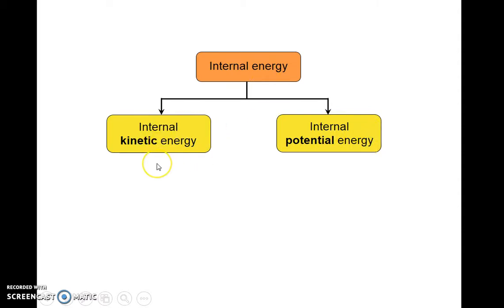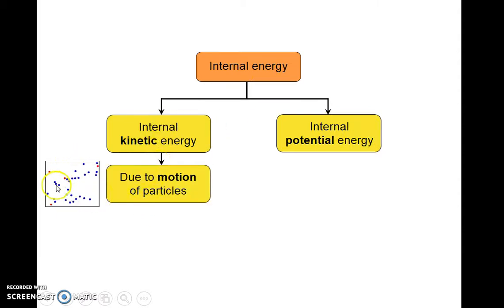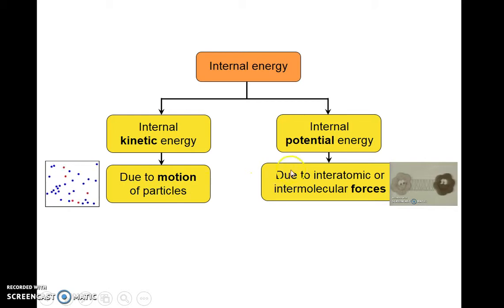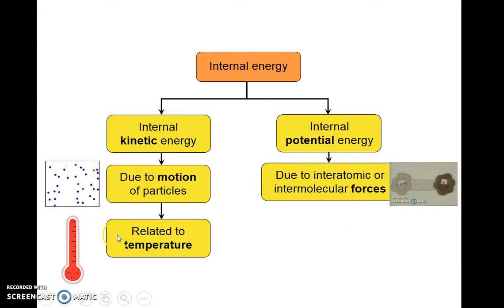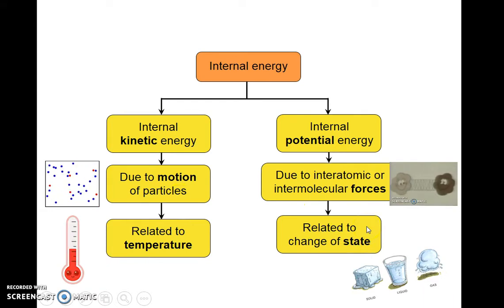So what's internal kinetic energy again? It's to do with the motion of the particles. That means the faster the motion, the higher the internal kinetic energy. And internal potential energy is basically to do with the intermolecular forces in between the particles, right? In a nutshell, the higher the kinetic energy, the higher the temperature. It's related to temperature, whereas internal potential energy has to do with the state. For solids, liquids, and gases, gases have the weakest intermolecular forces, whereas solids have the strongest forces. So you can see it's related.